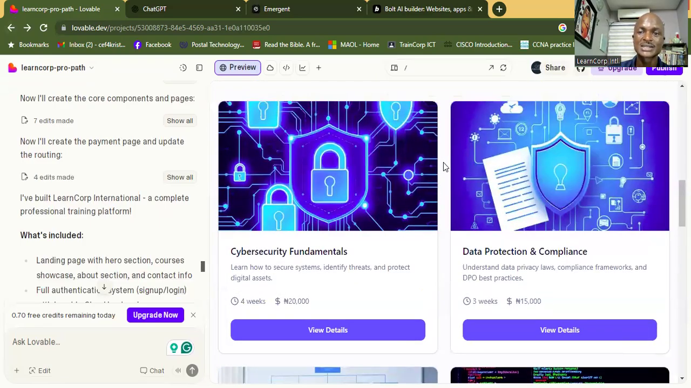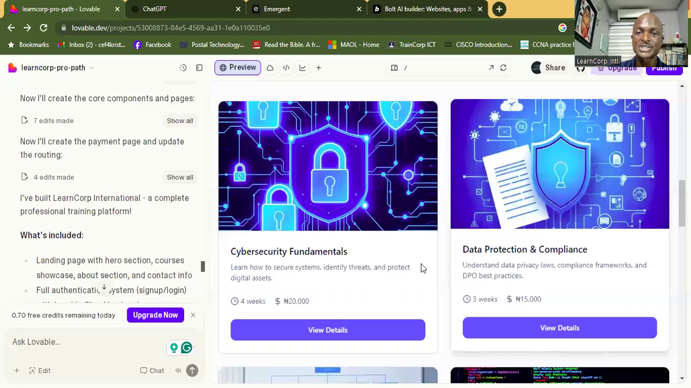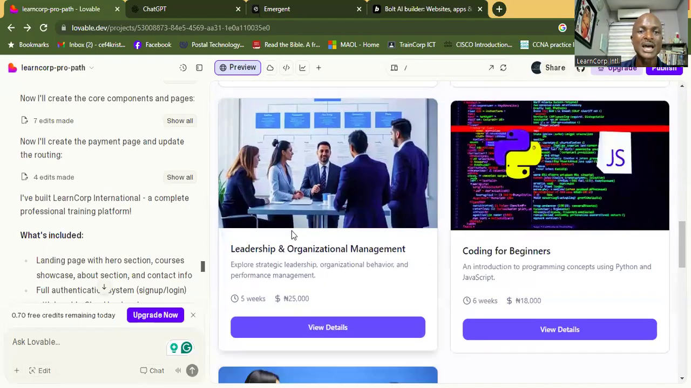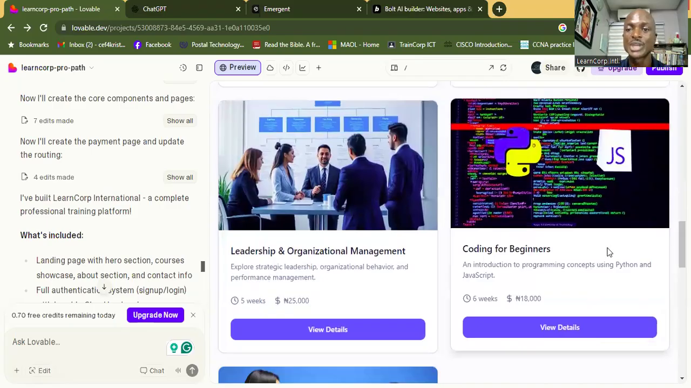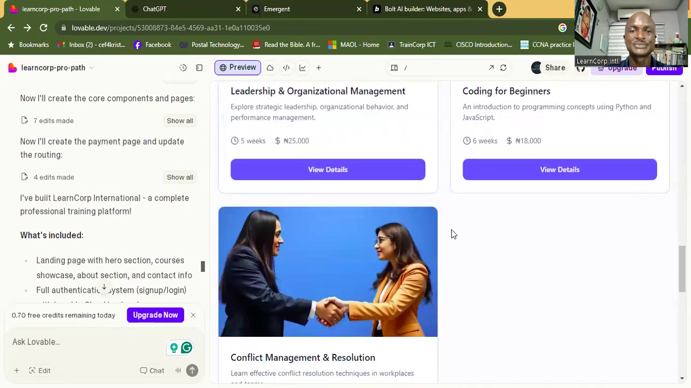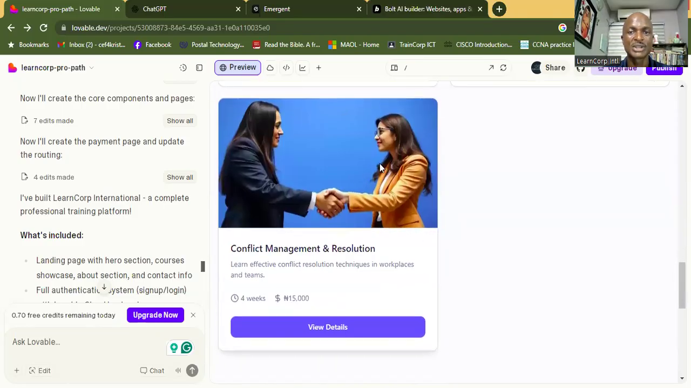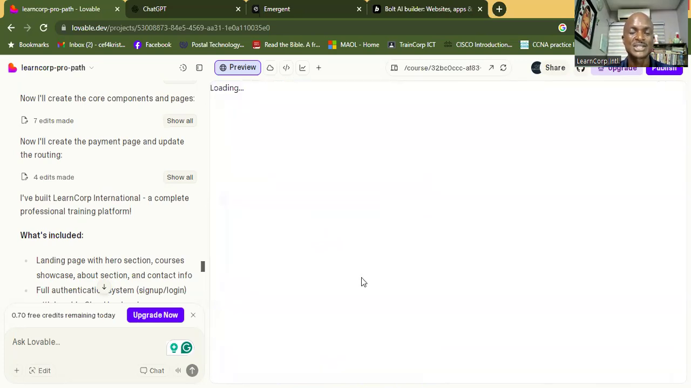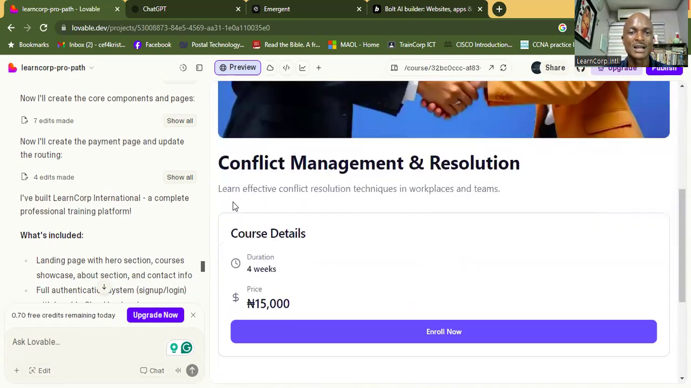Wow, this is fantastic. So we have cybersecurity, we have data protection and compliance, we have leadership, organization management, we have coding for beginners. This is amazing. And then you have the details. This is conflict management and resolution, one of the courses, and it has its details. Let's check it out. Learn effective conflict resolution techniques in workplace and teams. Now you can give it your own definition of what it's all about and what it can do. But if not, you can tell it to give you something quite comprehensive, all right?